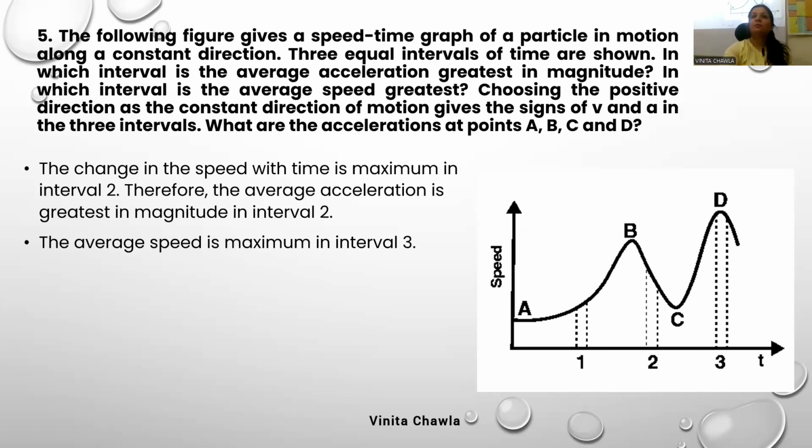Do you not understand the question? Look, it is asking what the accelerations will be at A, B, C, and D if we are choosing the positive direction as the constant direction of motion. The object is moving in the positive direction. Then you have to find the accelerations at points A, B, C, and D.